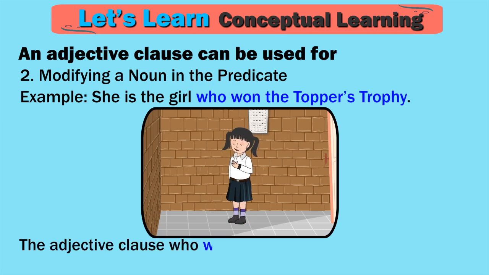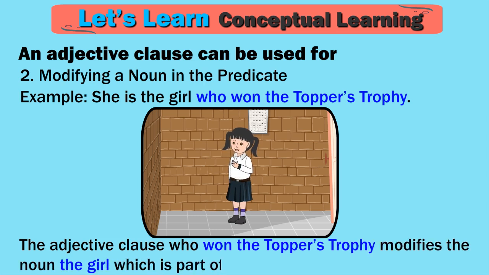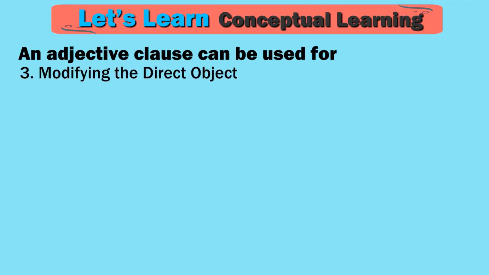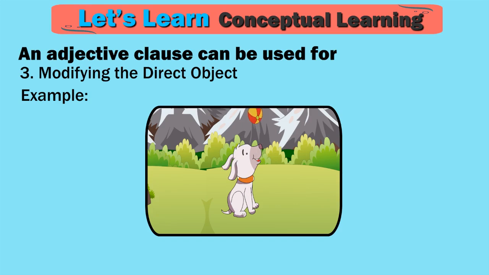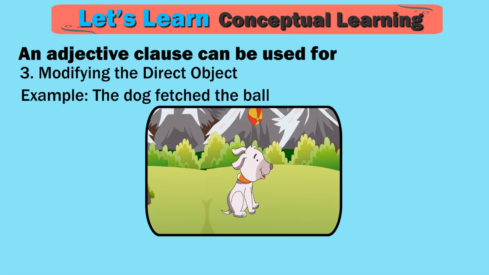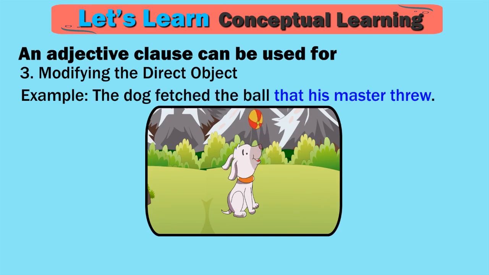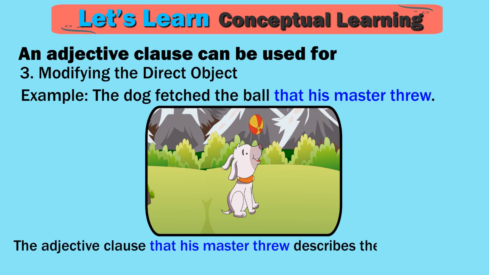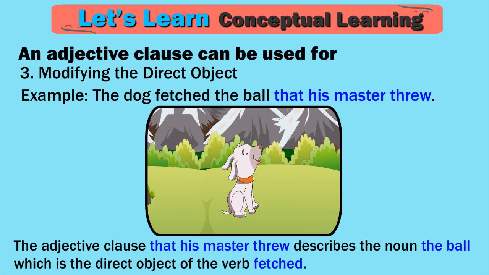The adjective clause who won the topper's trophy modifies the noun the girl, which is part of the predicate in the sentence. 3. Modifying the direct object. Example, the dog fetched the ball that his master threw. The adjective clause that his master threw describes the noun the ball, which is the direct object of the verb fetched.